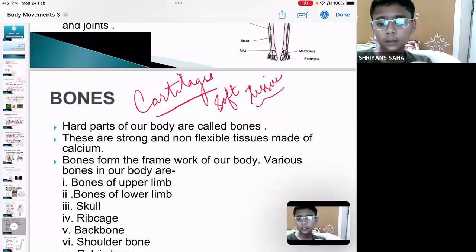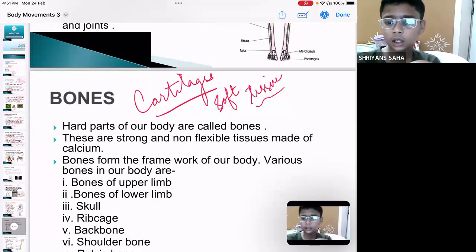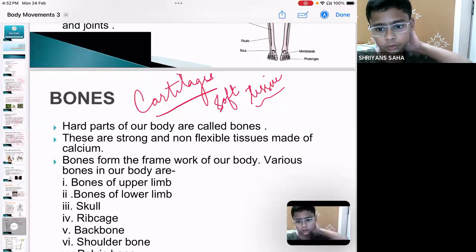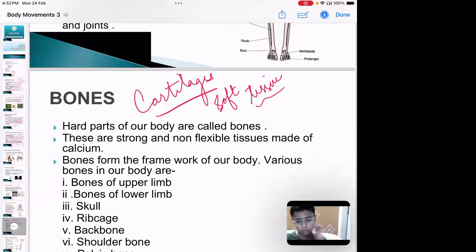Cartilages are not harder than bones and not softer than muscles. They are not harder, they are not softer, but definitely they are a kind of soft tissue which cannot be broken. In the ears, you might have seen the down part of our ear, that is basically the earlobe. The earlobe is the complete structure we call the earlobe. So that has the cartilage.